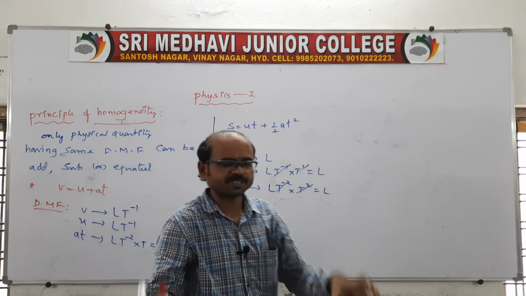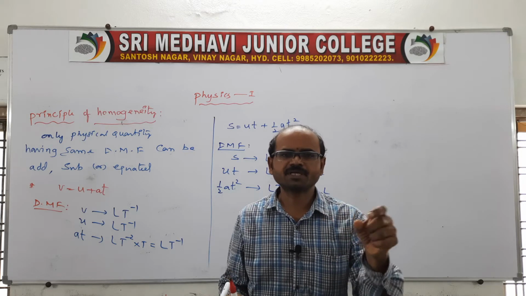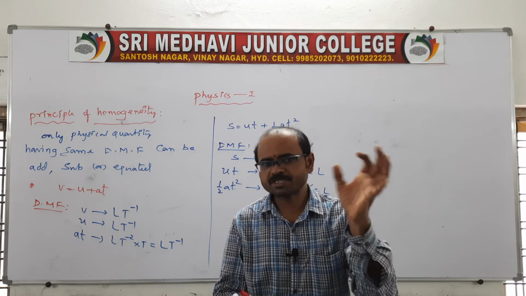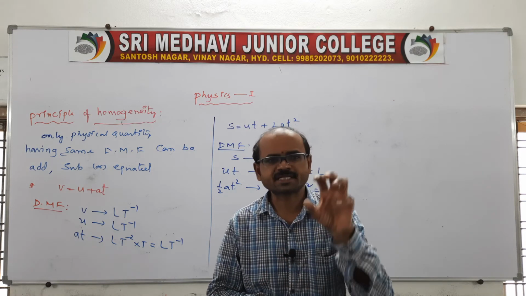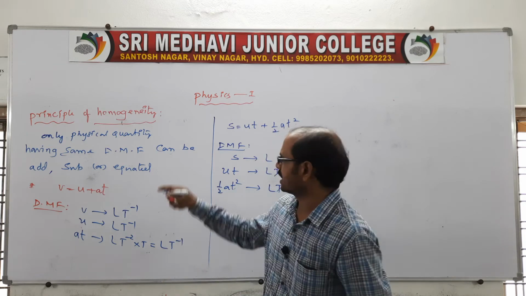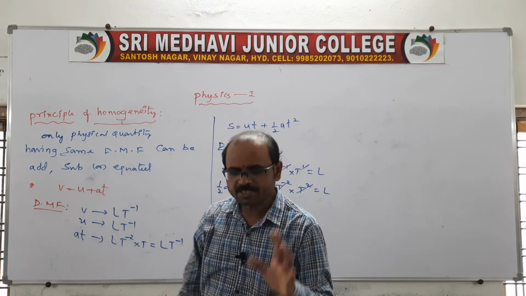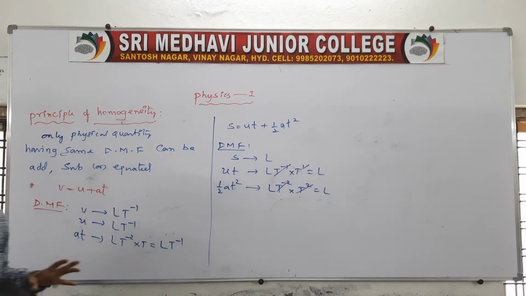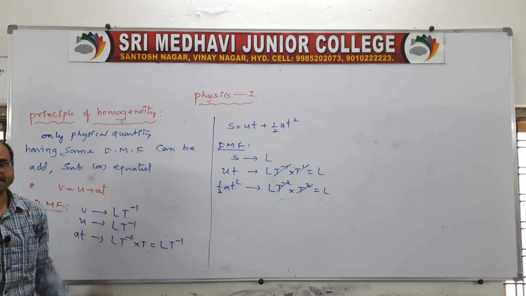See, if in the given expression the physical quantities are dimensionally equal, or dimensionally the same, then that type of physical quantities can be added. The physical quantities can be added, subtracted, or equated. So this is nothing but the principle of homogeneity. The principle of homogeneity says that only physical quantities having the same dimensional formula can be added, subtracted, or equated. This is the principle of homogeneity, like in these examples.